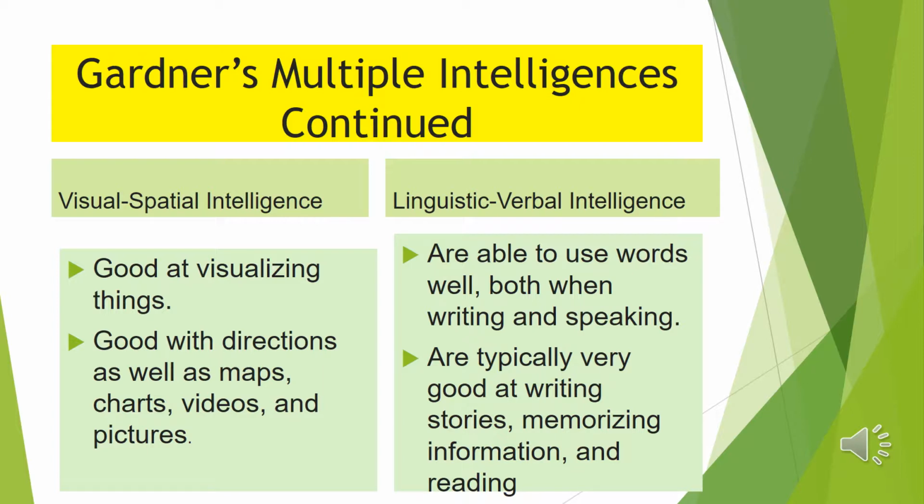People who are visual and spatial in their intelligence are usually good at visualizing things, good with directions as well as maps, videos, charts, and pictures. I know I am not the visually intelligent person. Let's go to linguistic verbal intelligence. These people are able to use words well, both when speaking and writing. They are typically very good at writing stories, memorizing information, and reading.